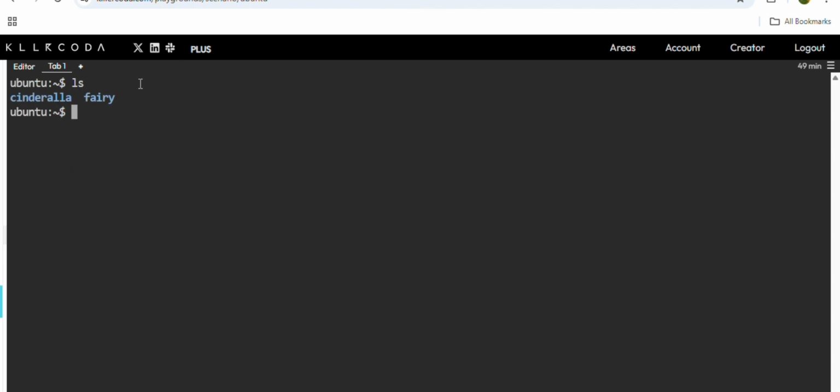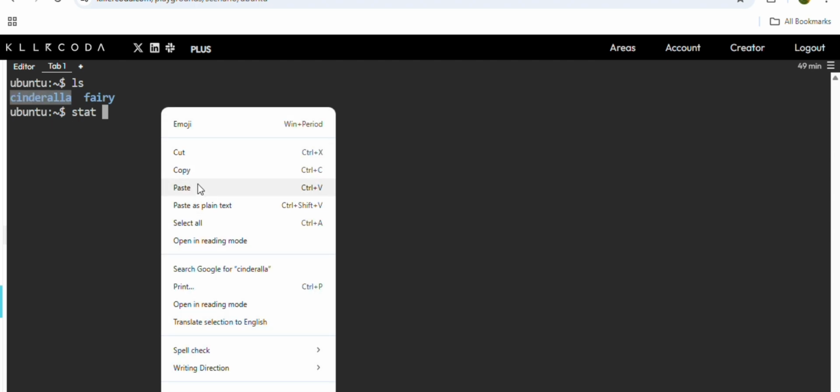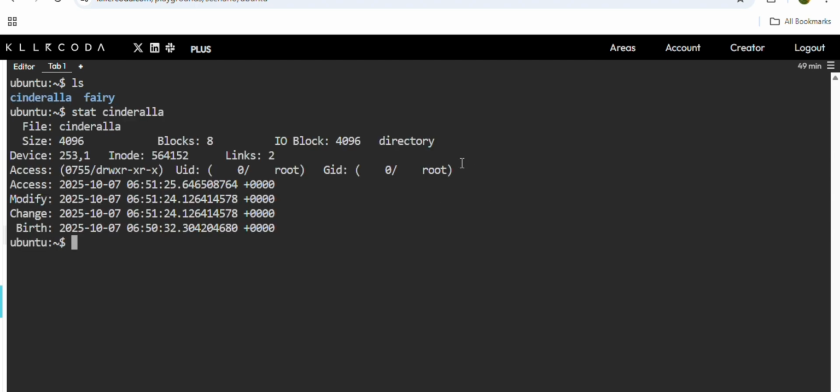Let's say I want to see the extra information, the metadata about the file. I want to see when it was modified, when it was last modified, and when we accessed it. If I want to know all the details, you can use the stat command, stat with the file or folder name. So see, it shows when we accessed it, when we modified it, when we changed it, and its birth. All the metadata information you can see using the stat command.